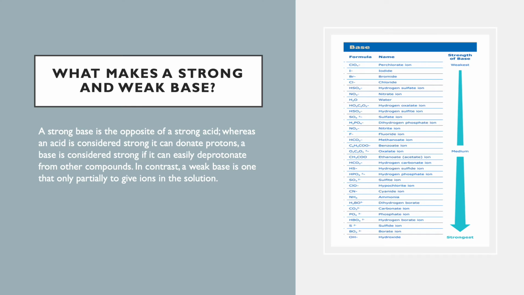So what makes a strong base and a weak base? A strong base is the opposite of a strong acid. Whereas an acid is considered strong if it can donate protons, a base is considered strong if it can easily deprotonate other compounds. In contrast, a weak base is one that is only partially willing to give up ions in solution. In the diagram, we can see that the weakest base is the perchlorate ion, and the strongest will be the hydroxide.